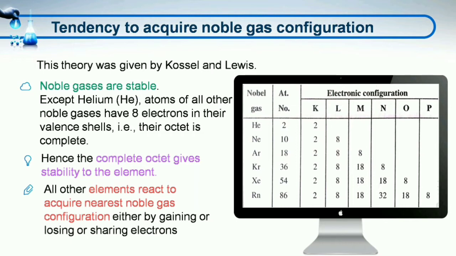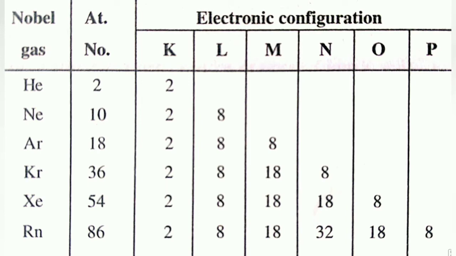When the scientists were trying to find out the reason for chemical combination of atoms, they found that there were some atoms whose compounds were not known. When they studied more thoroughly, they got to know that those atoms had 8 electrons in their valence shell, except helium, which has 2 electrons in its valence shell. These were named noble gases or inert gases.